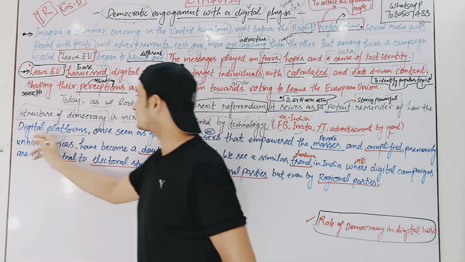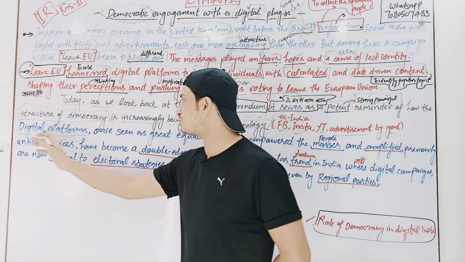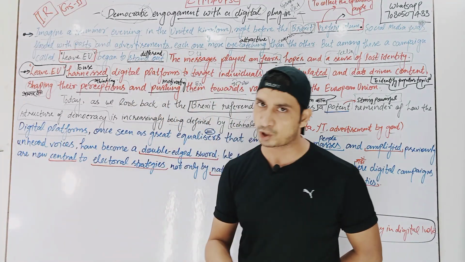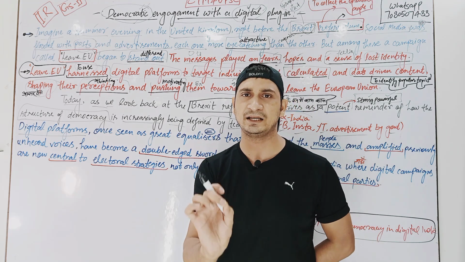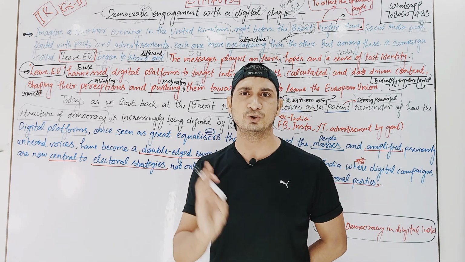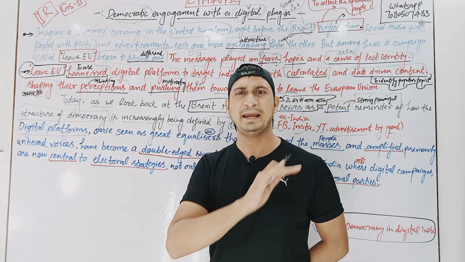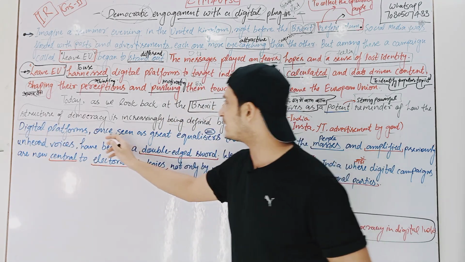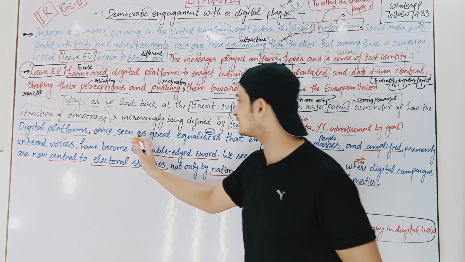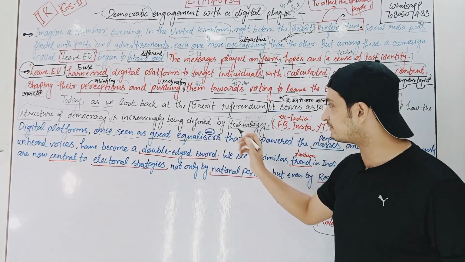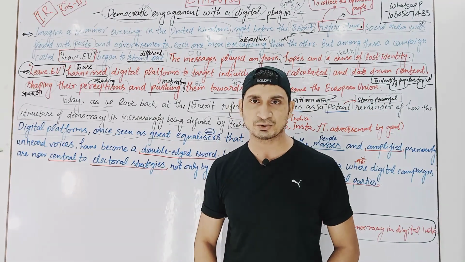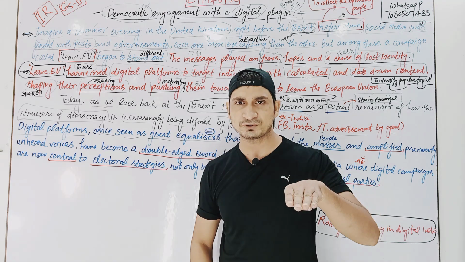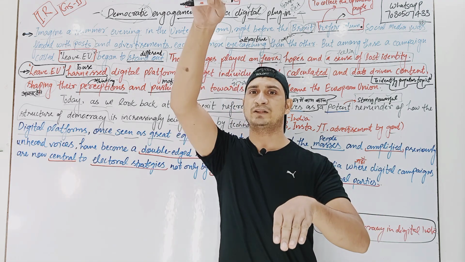Now, digital platforms. Whenever you read the word digital platform, you should say Facebook, Instagram, Twitter, YouTube, Google, anything that comes to your mind, you can say any one of that, right? So digital platforms once were seen as great equalizers. Equalizers means equal. Suppose Hindi medium students, only 4 to 5 are selected, and English medium, 1000 students.